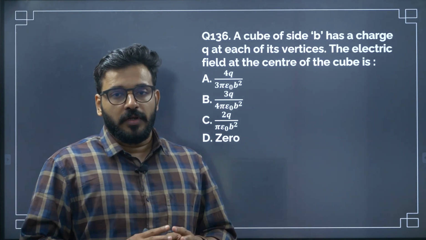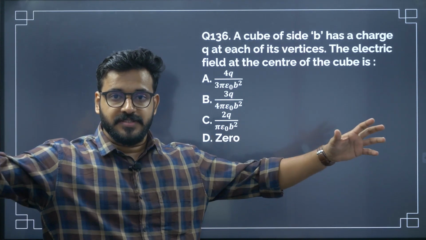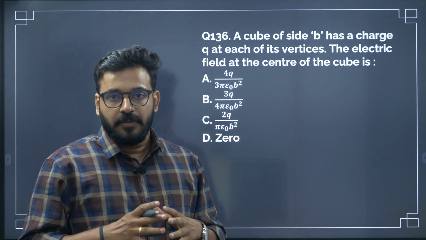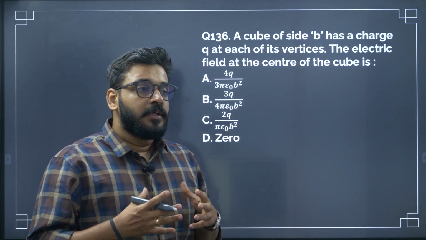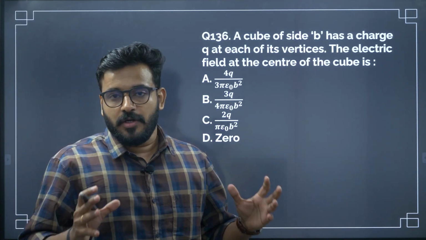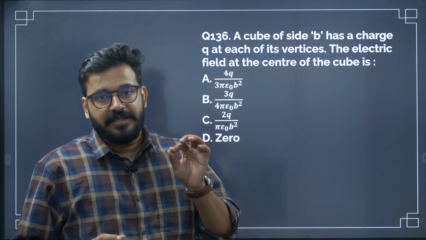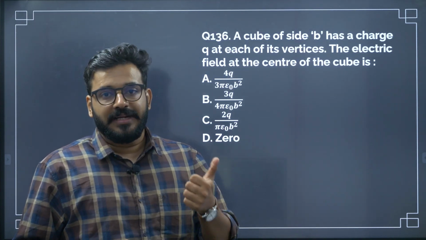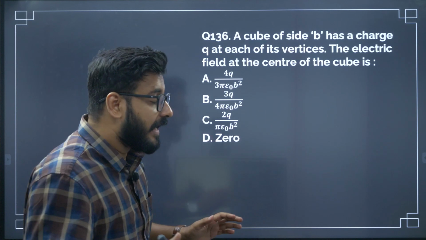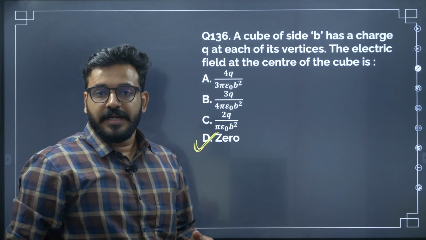For any regular polygon or a three-dimensional structure with equally distributed, symmetric space distribution, like a cube, cuboid and all that, if identical charges are placed at their corners, then exactly at their geometric center, the net electric field will be 0 because it cancels out all the identical charges. Yes, option D. Correct answer is option D.